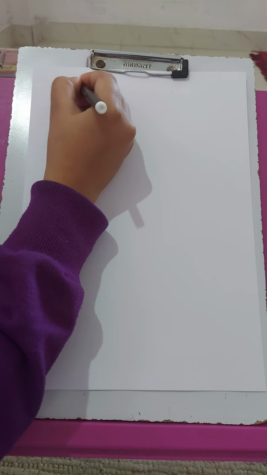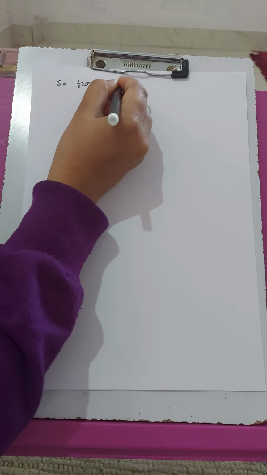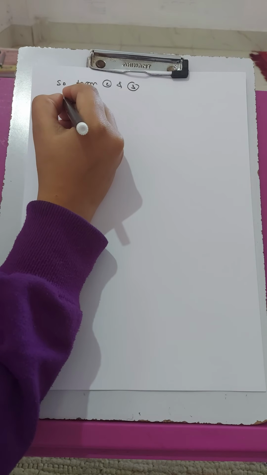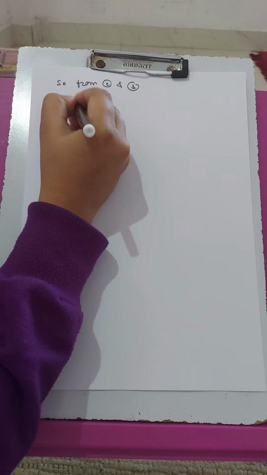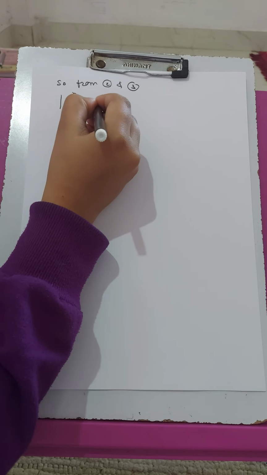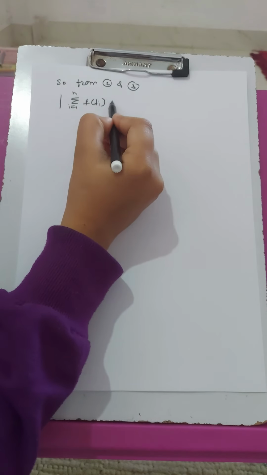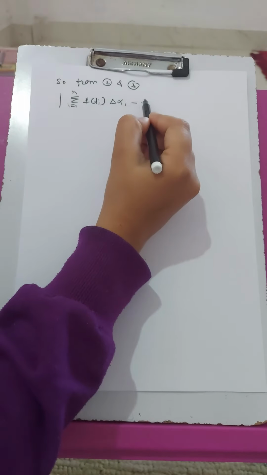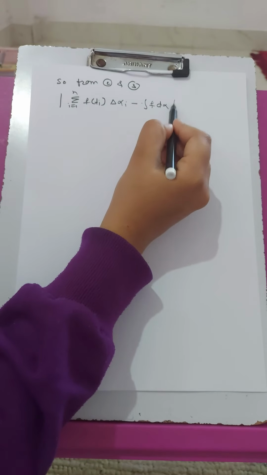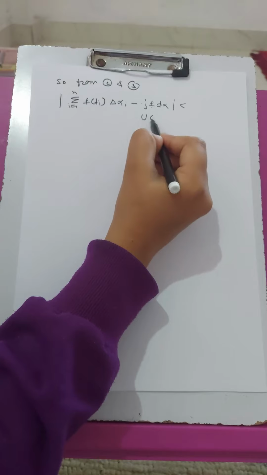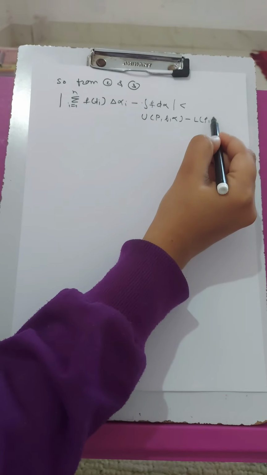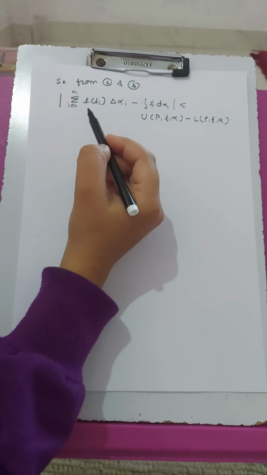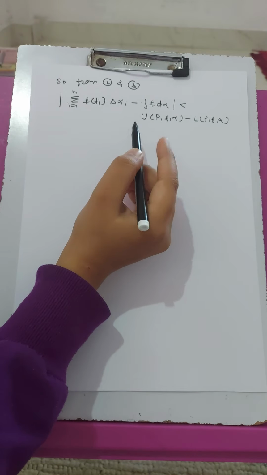So from 2 and 3 we have modulus of summation i from 1 to n f of ti del alpha i minus integral f d alpha less than upper sum minus lower sum. And we know that upper sum minus lower sum is less than epsilon.